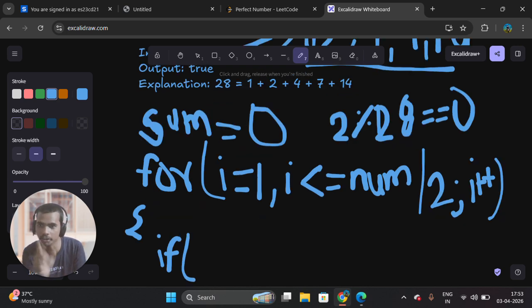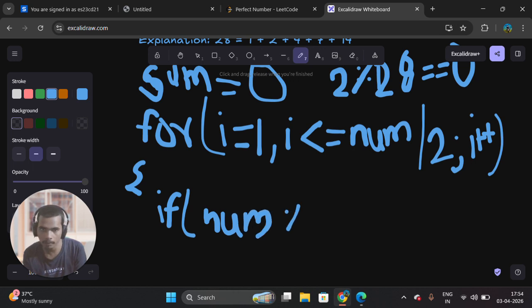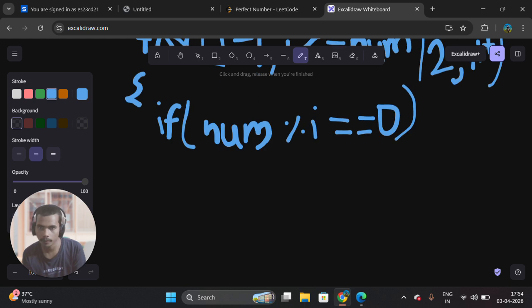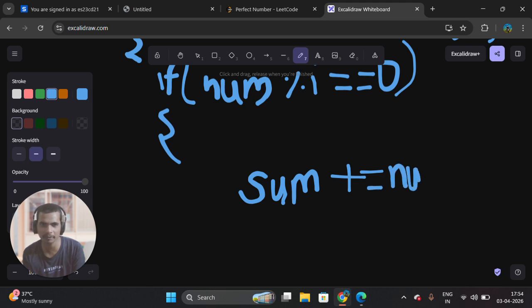Why? 14 times 2 is 28. So here I apply num modulus i is equal to 0. If equal to 0, what do I do? Simply I add that value to the sum. Previously we solved problems based on this. If you have not seen, go to my previous videos and see there.